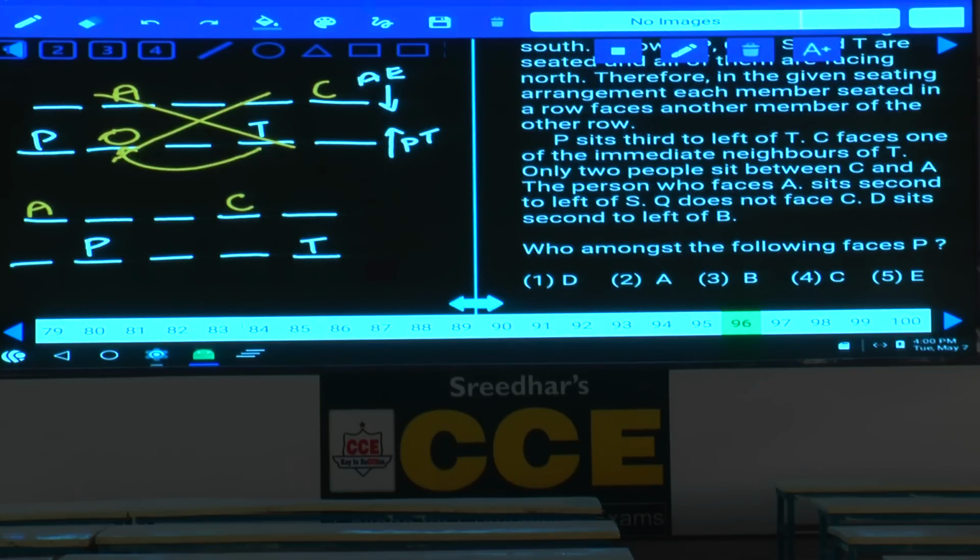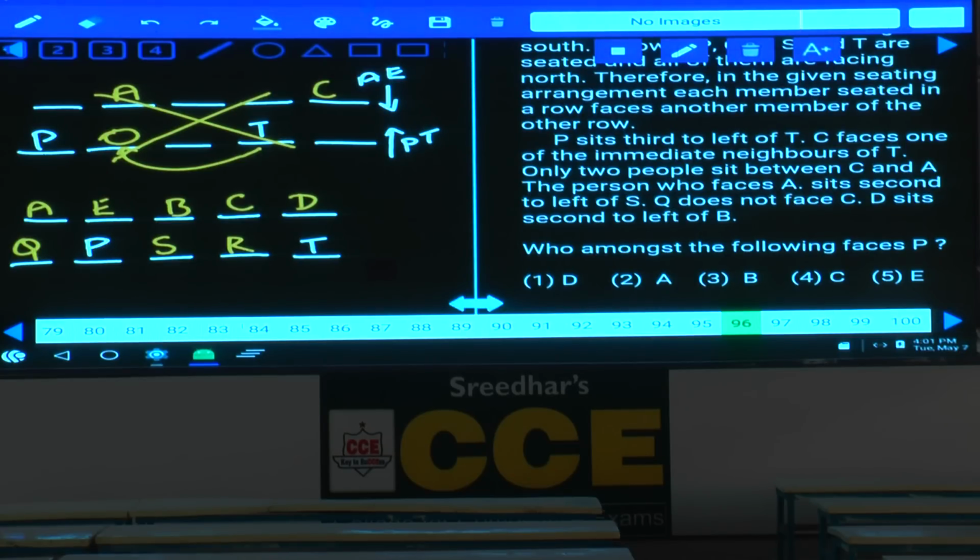Now we are left with this. The person who faces A sits second to the left of S, and S must be here. Q does not face C, so Q cannot be here. Q is here. If Q is here, then the order is P, Q, then S and T. And D sits second to the left of B. As D is seated second to the left of B, this is D and this is B, and A is left over. Done? This is how these 10 persons are seated in two different rows.